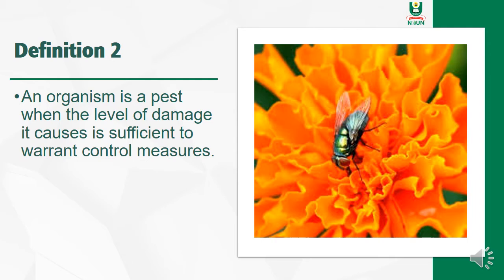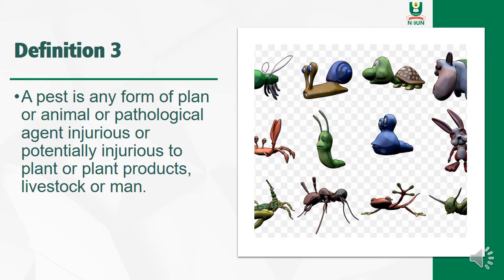That's the second definition. Third slide, we have: a pest is any form of plant or animal or pathological agent injurious or potentially injurious to plant or plant products, livestock, or man. So this definition is getting more and more complex. A pest is any form of plant, or animal or pathological agent.